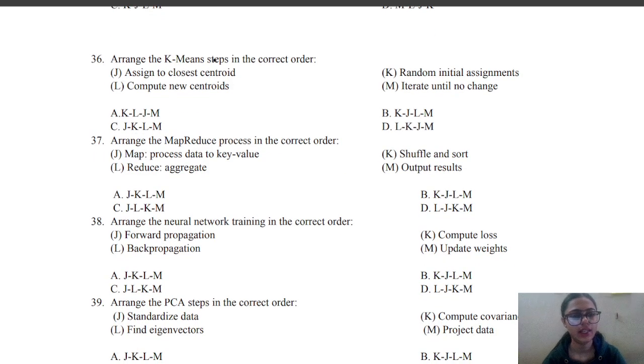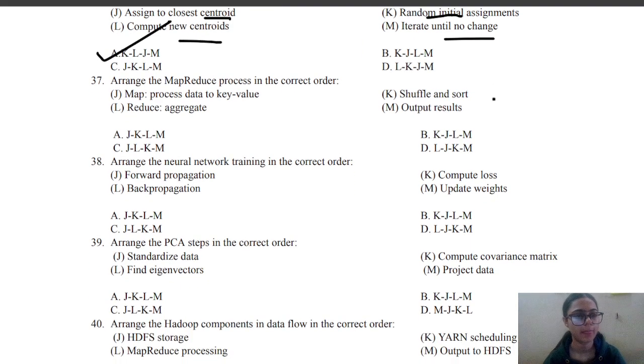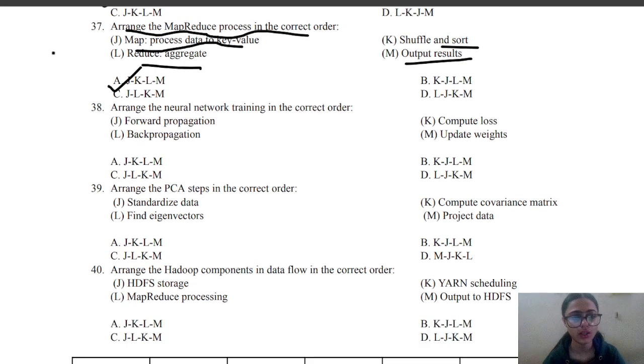Next, arrange the k-means steps in correct order. So the k-means steps include first random initial assignments, then we compute new centroids, then we assign the closest centroid, and then iterate until no change. The correct answer is A. Now coming on to 37, that is arrange the MapReduce process in the correct order. So the correct order will be first J, map, process data to key values, then shuffle and sort, then reduce and aggregate, and then the last is output the results. Correct answer is A.